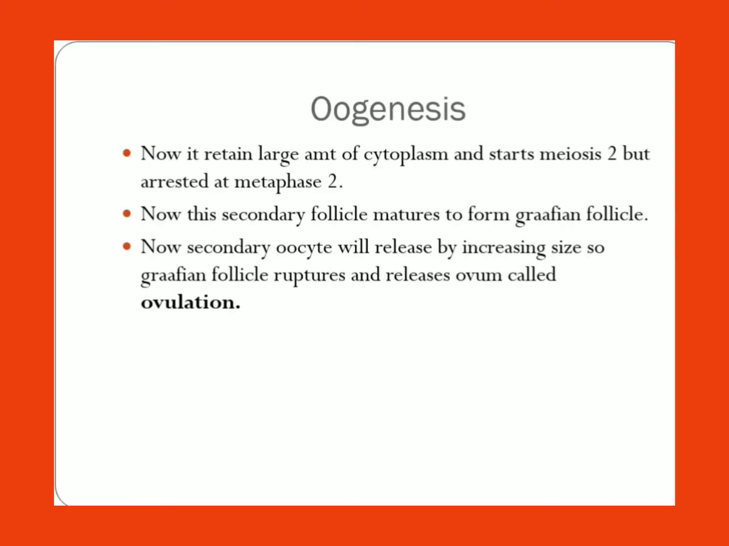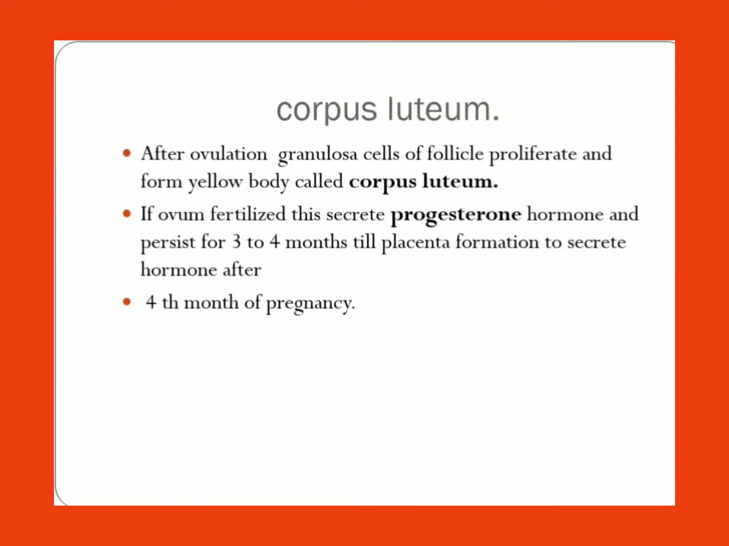Now secondary oocyte will be released by increasing the size, so Graafian follicle will rupture and release the ovum by a process called ovulation. And they are arrested at the metaphase 2, but they are matured. Division is not completed, only maturation, and the release of the ovum is called ovulation.